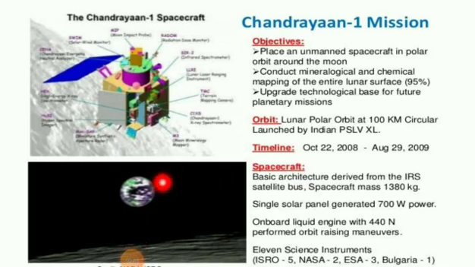Next, the spacecraft of Chandrayaan. Basic architecture derived from the IRS satellite bus, spacecraft mass is 1380 kg. A single solar panel generator with 700 watt power. An on-board liquid engine with 440 Newton performed orbit raising maneuvers. 11 science instruments, that is ISRO 5, NASA 2, ESA 3, Bulgaria 1. These are the missions of Chandrayaan-1.